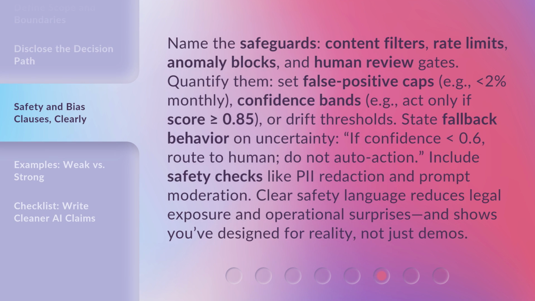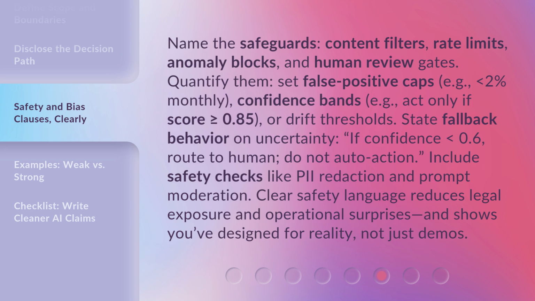Name the safeguards: content filters, rate limits, anomaly blocks, and human review gates. Quantify them. Set false positive caps, e.g., less than 2% monthly. Confidence bands, e.g., act only if score is greater than or equal to 0.85, or drift thresholds.